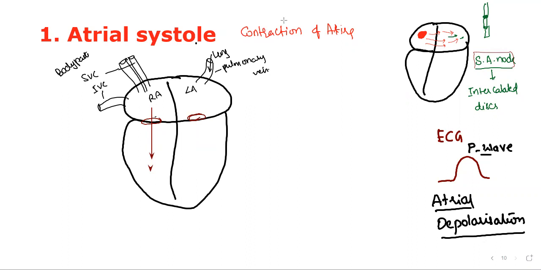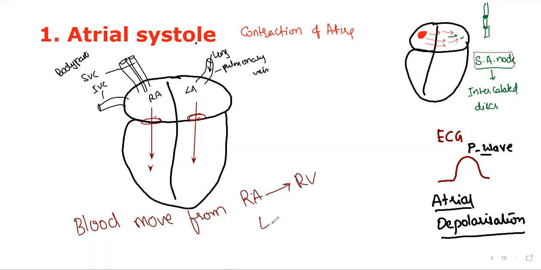So what is the result of atrial systole? If it is asked, what do we need to say? Blood moves from right atria to right ventricle, left atria to left ventricle. This is the result. How much time will it take in normal time?